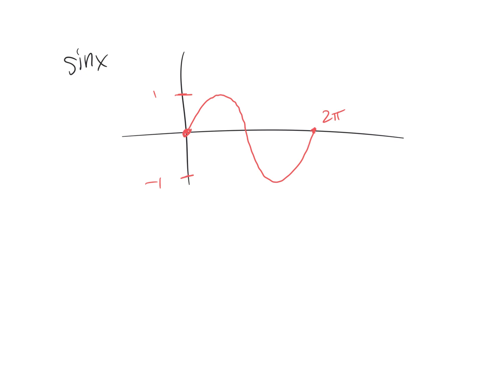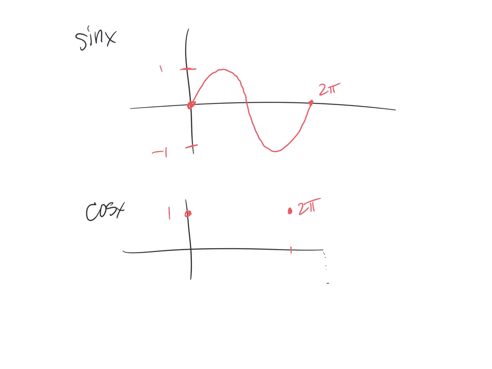Crash course on cosine. Where's cosine start? 1. Got to start at 1. What's the period of cosine? 2 pi over 2 or something. Still 2 pi. I know you're trying to put the zeros. You're good, girl. Still the period of cosine is 2 pi. How low does cosine go? -1. So this is what one period of cosine looks like if it starts at the origin.